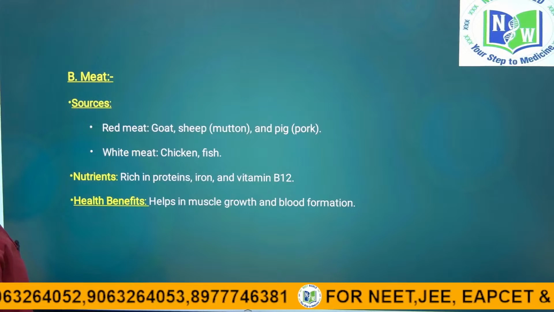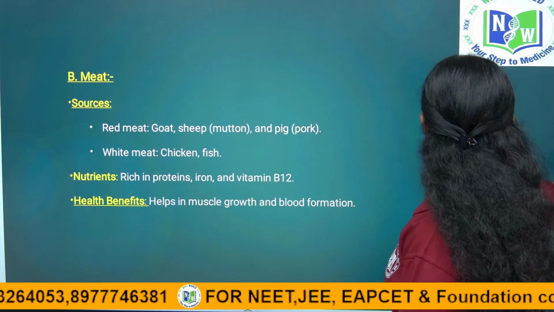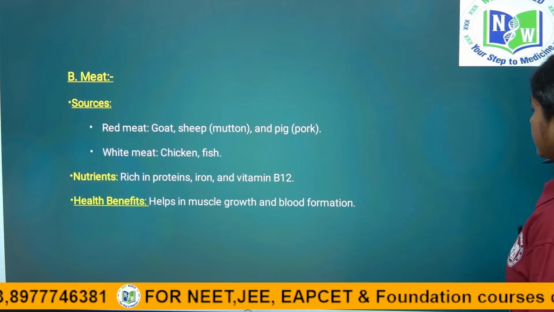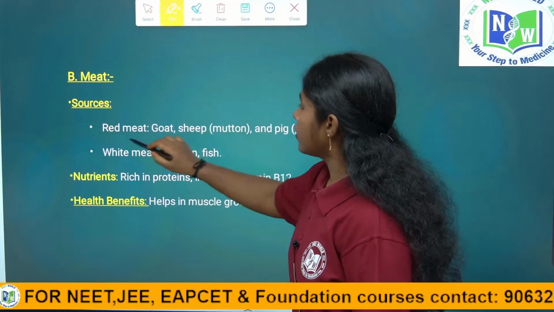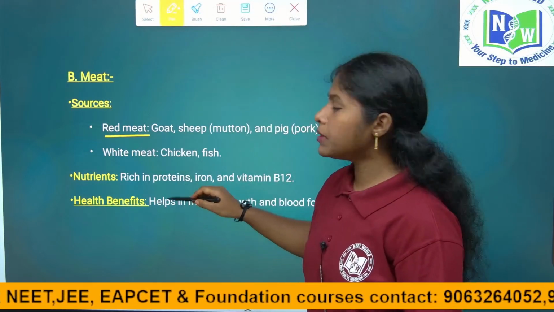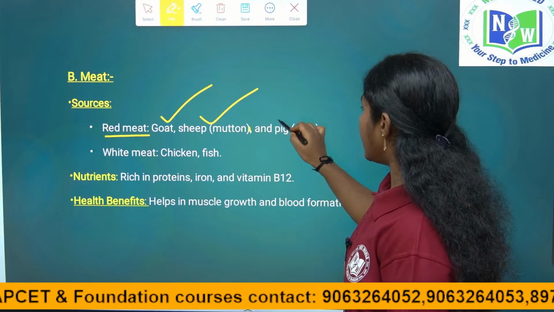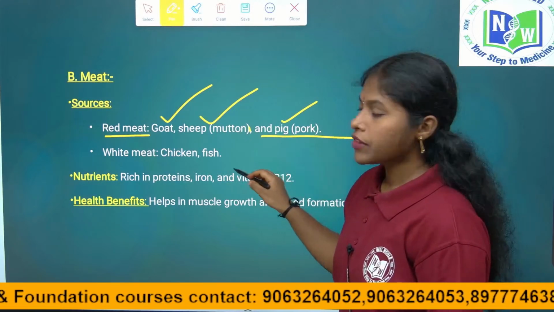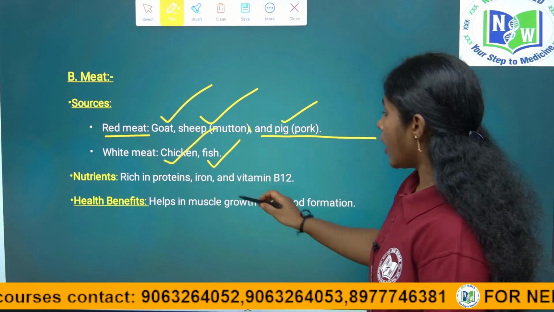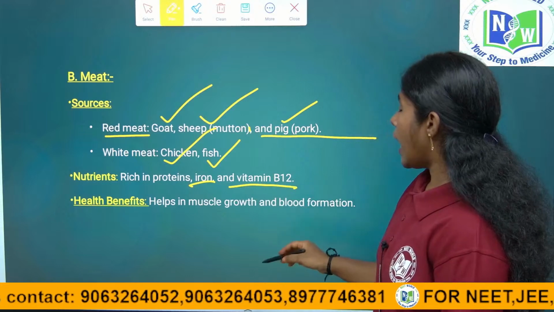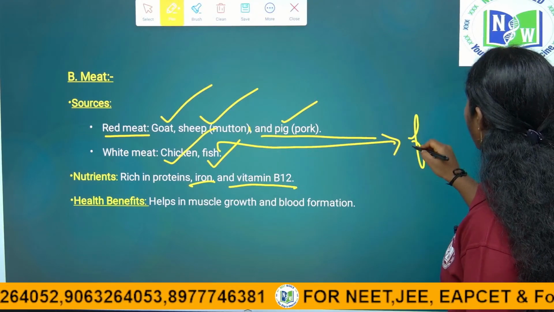And coming to meat, see, another most important thing we take in day to day life is meat, right children. Red meat is available from goat and sheep for mutton and pig for pork, and white meat from chicken and fish. They are very rich in iron and vitamin B12, and specifically fish is rich in omega fatty acids.